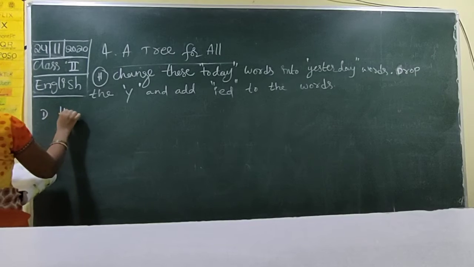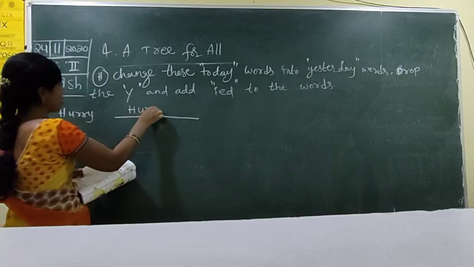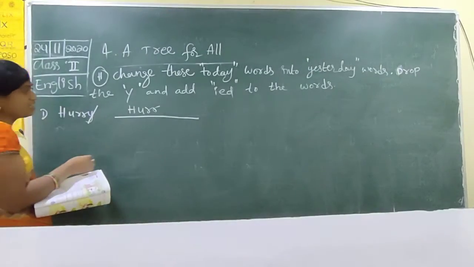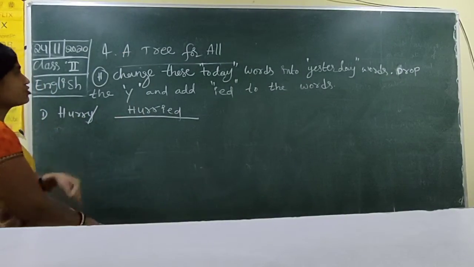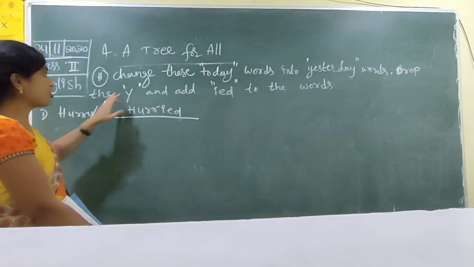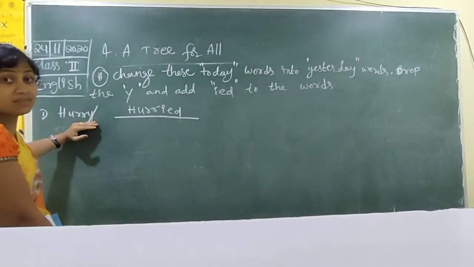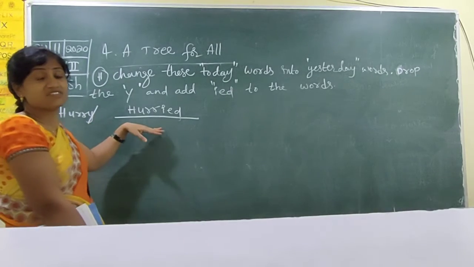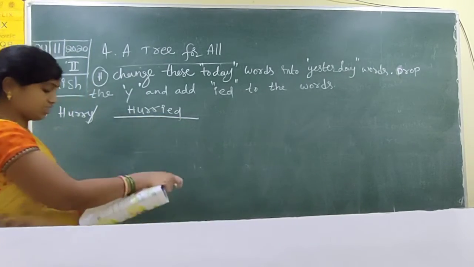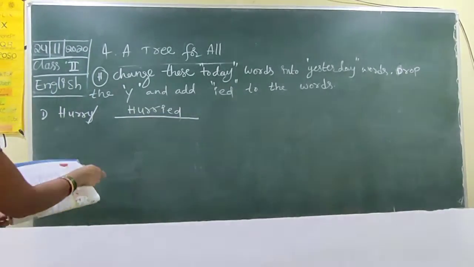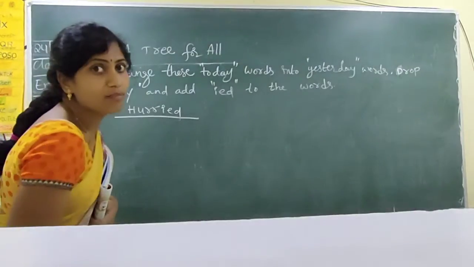First one, hurry. You have to write HURR. Why? You have to cut that Y and write IED. Drop the Y, remove that Y and add IED. So hurry, that is the present word, it turns into the past word. What is that? Hurried, HURRIED. Hurry, hurried. Here don't cut, in your mind you have to cut.